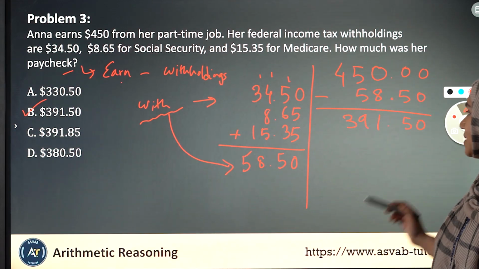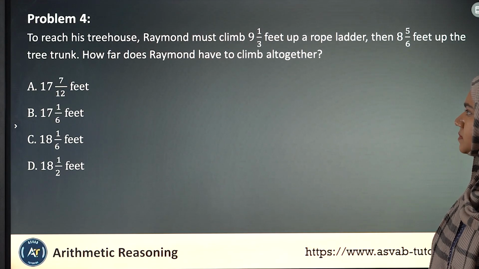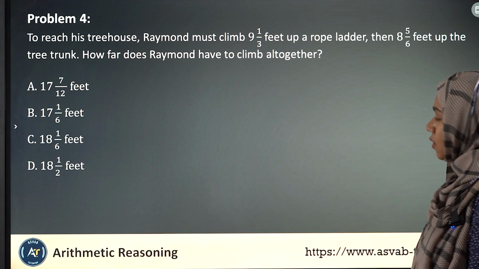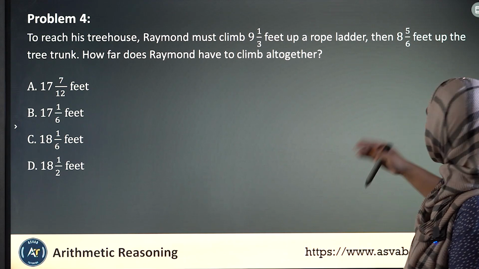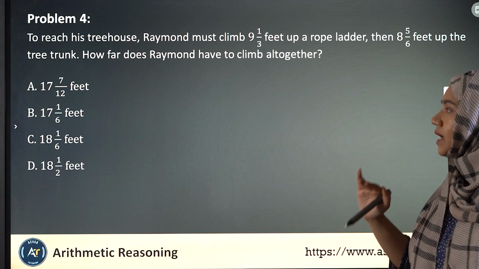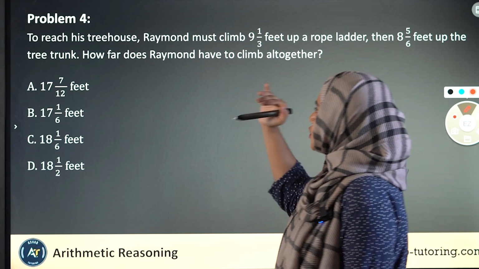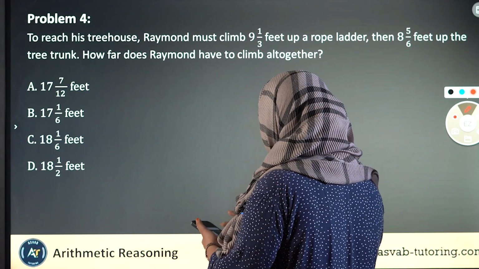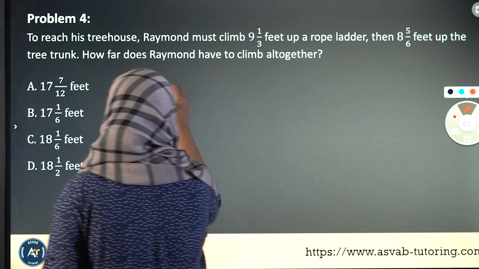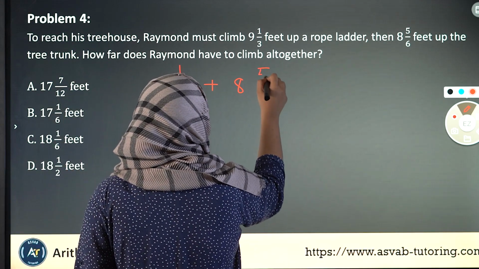Okay? So with that being said, let's move on to problem number 4. To reach his tree house, Raymond must climb 9 and 1/3 feet up a rope ladder, then 8 and 5/6 feet up the tree trunk. So Raymond needs to climb something and then climb something else. So there are two phases of Raymond climbing, right? My question says, how much has he climbed altogether? This means all we need to do is add these two fractions up.